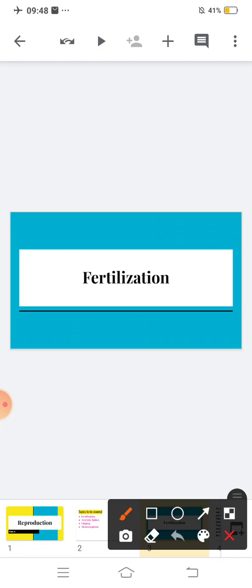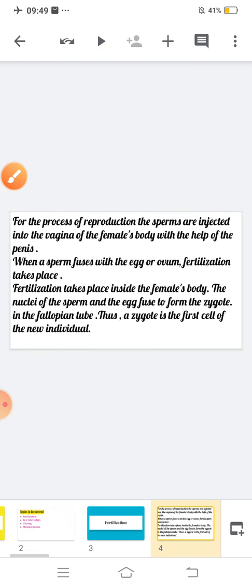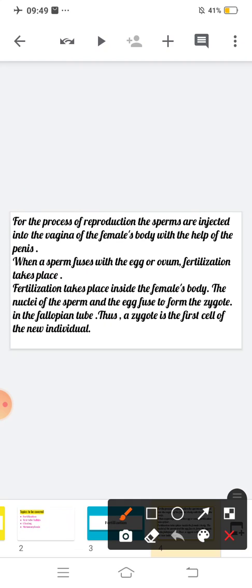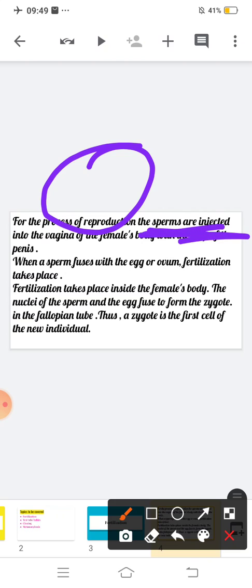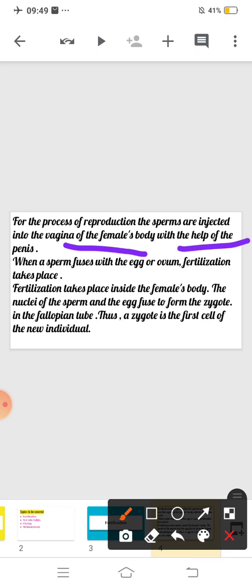Our first topic is fertilization. Is this clear? Fertilization is a process of reproduction. In this process, the sperms are injected into the vagina of the female's body with the help of the penis.